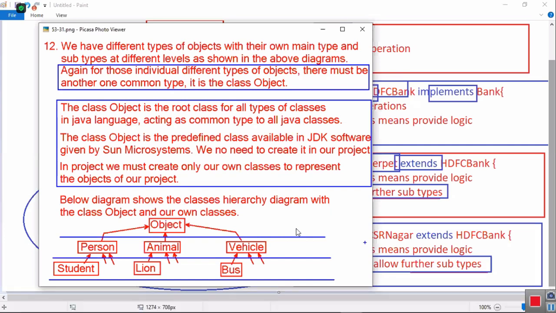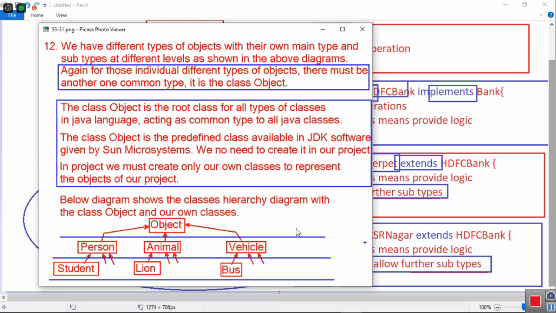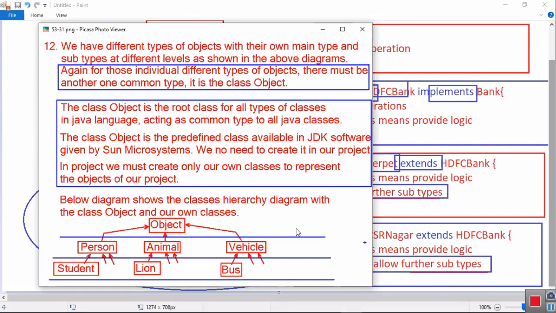To represent a main type by declaring all operations, we need an interface. If I want to create an object by implementing some of the operations and declaring some of the operations, abstract class. If I want to represent an object by implementing all its operations, then a concrete class. If I want to implement all operations of the object but don't want to allow further subtypes, then you should create a final class.